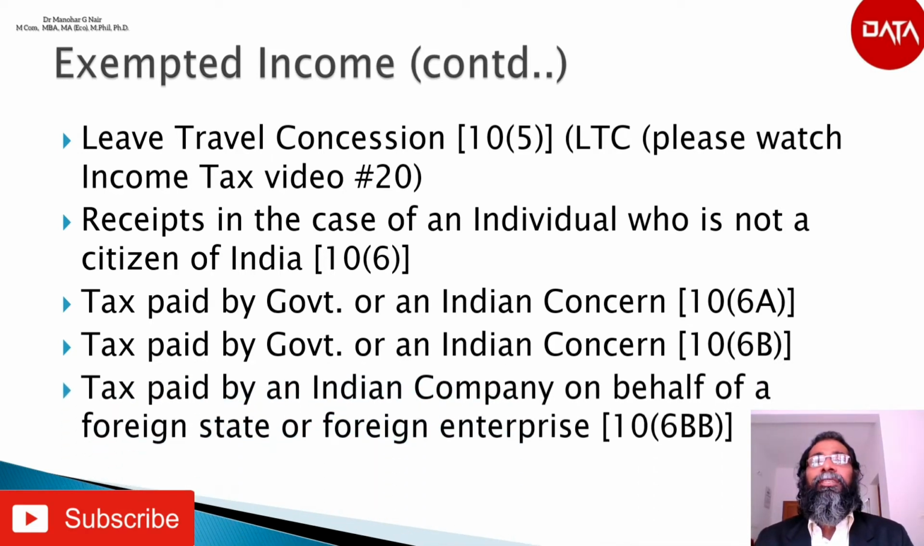The next point is tax paid by an Indian company on behalf of a foreign state or a foreign enterprise, section 10(6)(bb). Tax paid by an Indian company on behalf of a foreign state or foreign enterprise regarding income from leasing an aircraft or an aircraft engine shall be exempt, provided the agreement is entered after 31st March 1997 but before 1st April 1999, or after 31st March 2007 and approved by the central government.